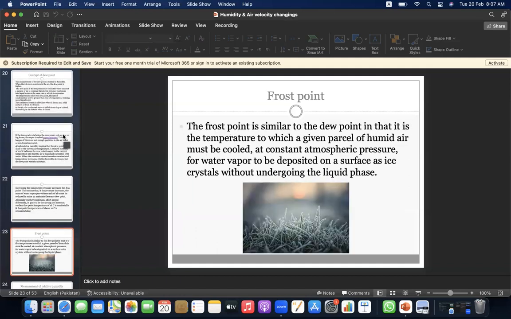The frost point. The frost point is similar to the dew point in that it is the temperature to which a given parcel of humid air must be cooled at constant atmospheric pressure for water vapor to be deposited on a surface as ice crystals without undergoing the liquid phase.